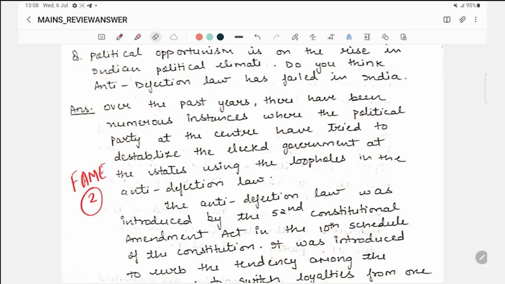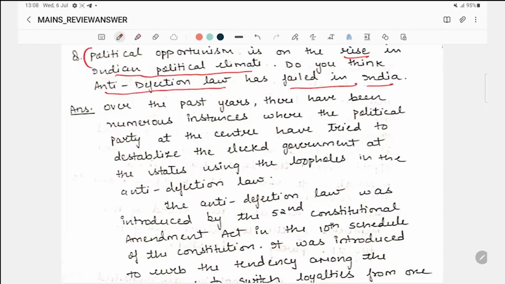Here the question is: political opportunism is on the rise in the Indian political climate. Do you think the anti-defection law has failed in India? The question is about political opportunism, which is now on the rise, and we have to answer it from the view of the anti-defection law.